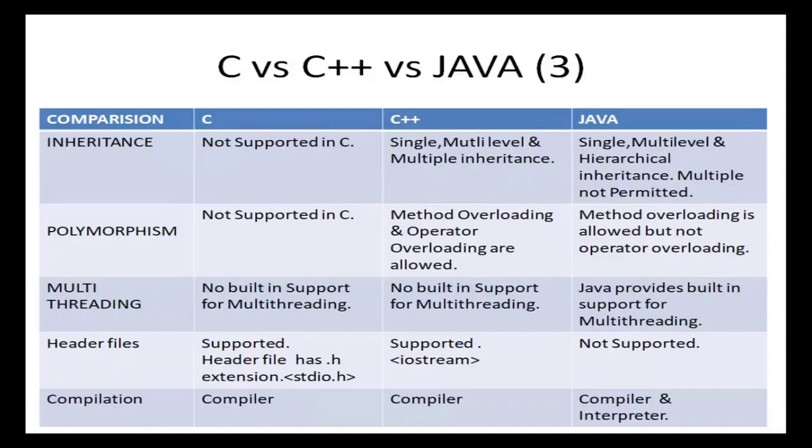The second one, Java does not have template classes as C++ does. And then Java does not support multiple inheritance of classes. This is accomplished using a new feature called interface. Java does not use pointers. Finally, there are no header files in Java, whereas in C and C++ we do have header files. Instead we use packages. We are going to learn what packages are and how to create them as we go on. So this is a major difference between C++ and Java.